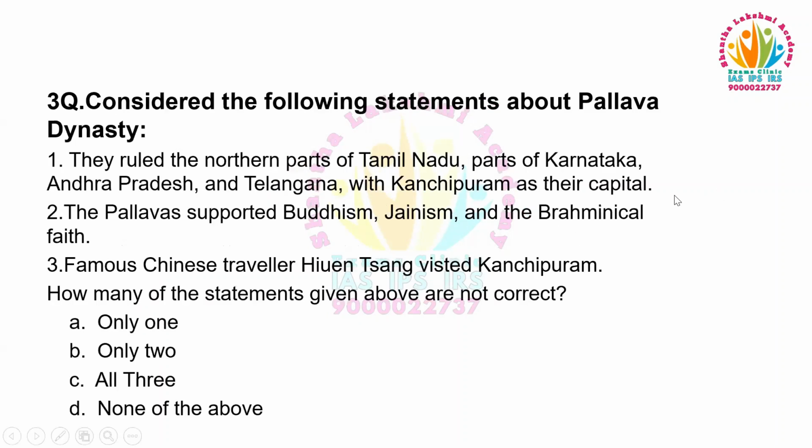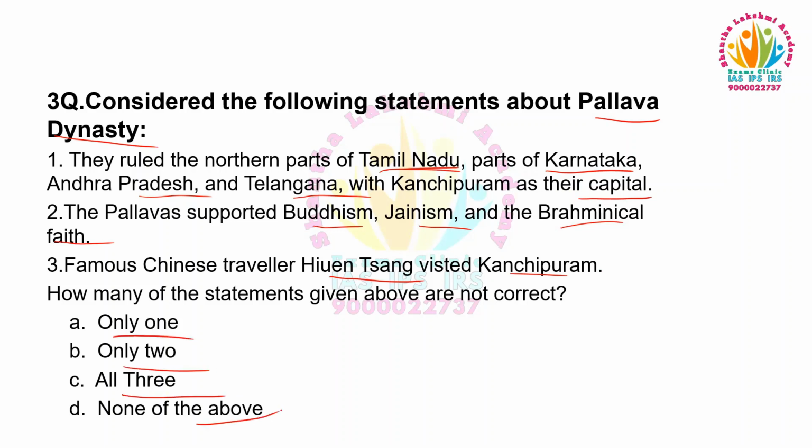Consider the following statements about the Pallava dynasty. They ruled the northern parts of Tamil Nadu, parts of Karnataka, Andhra Pradesh and Telangana with Kanchipuram as their capital. The Pallavas supported Buddhism, Jainism, and the Brahminical faith. The famous Chinese traveler Yuan Chwang visited Kanchipuram. How many of the statements given above are not correct? Only one, only two, all three, none of the above.